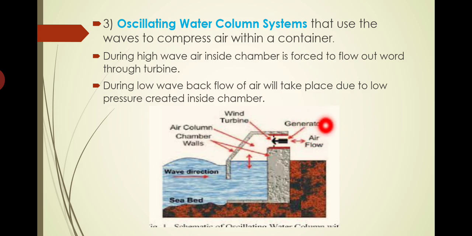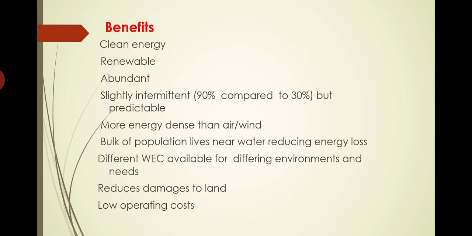So there is a to-and-fro motion of the air. During the low wave, air will be entering into this chamber. During the high wave, the air will be expelled through this opening. In that opening, we are connecting a generator to produce electricity. This type of energy generation from the wave is known as the oscillating water column system. See here the oscillating nature of the water inside this column. Inside this column, water is oscillating, and that oscillating nature of the water is used to produce electricity. That's why it is called the oscillating water column system. So these are the different types of energy extraction from the ocean.